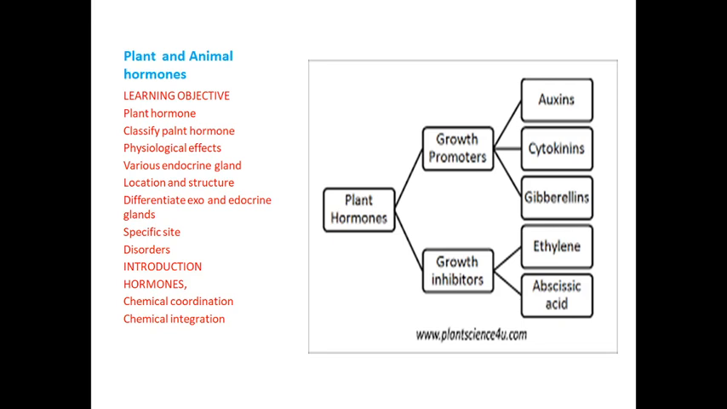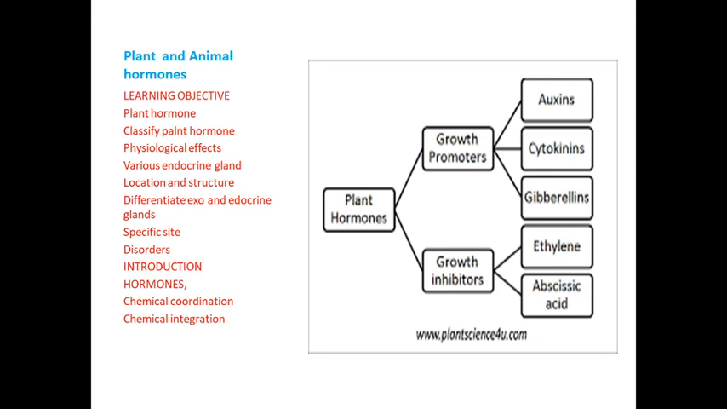metabolic functions, which is called chemical integration. The endocrine system acts through chemical messengers known as hormones. So hormones are also called chemical messengers. What are the physiological processes? Maybe growth, development, reproduction or digestion. These are all called physiological processes. All these things are controlled and coordinated by the hormones.